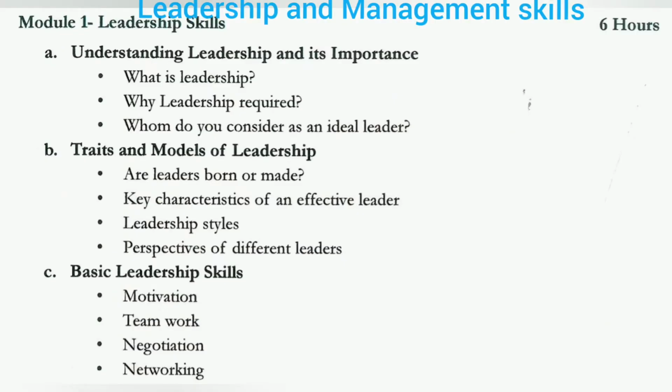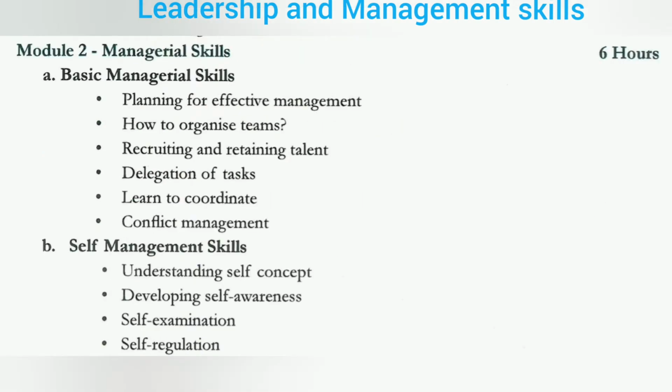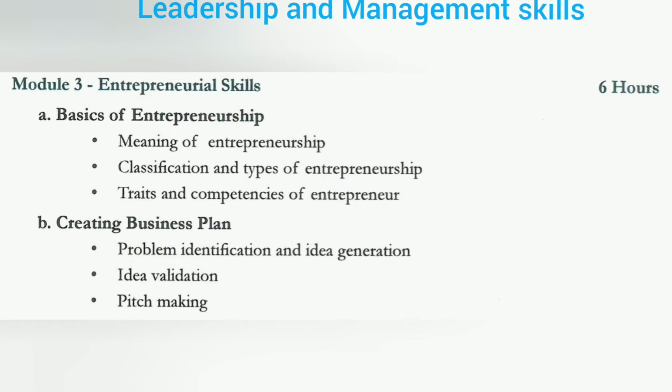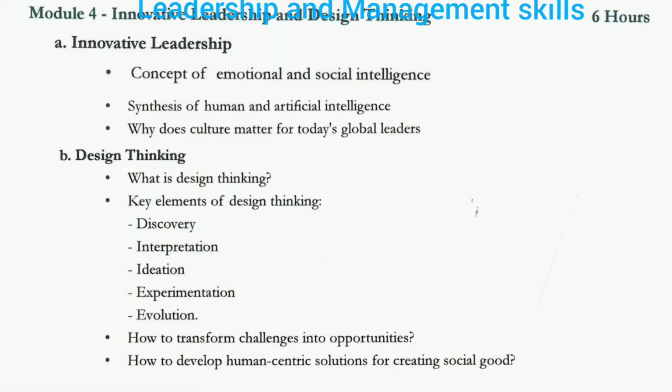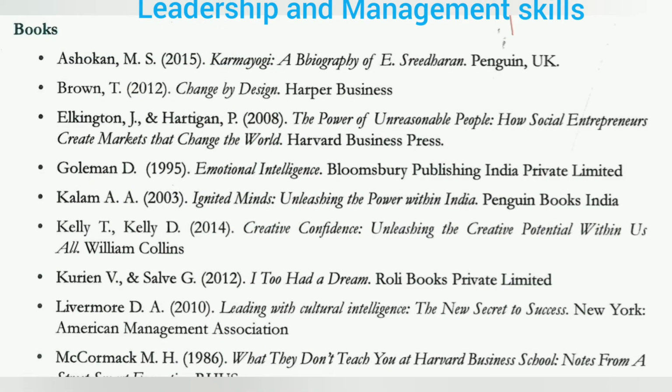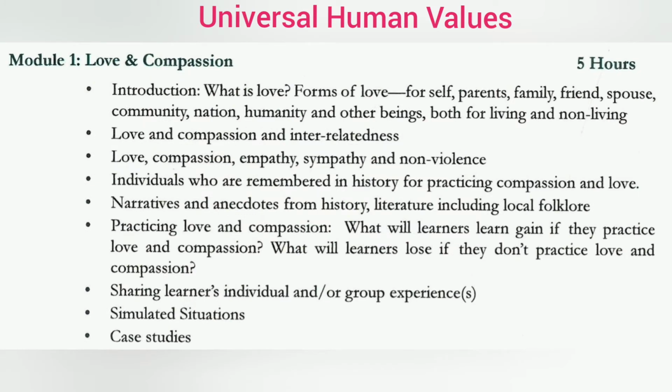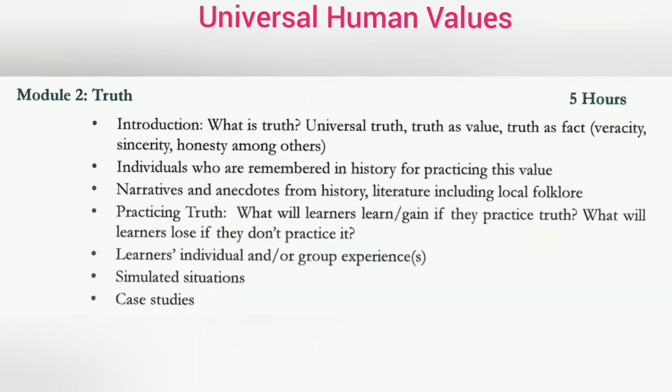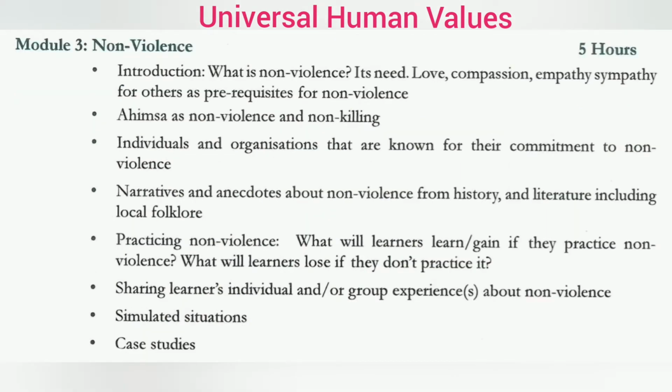Next, the Leadership and Management Skills subject has a total of 5 modules. You can see topics module wise on screen. On screen you can see the suggested books for this subject. Next subject, Universal Human Values, this subject has a total of 6 modules. Module wise topics you can see on screen.